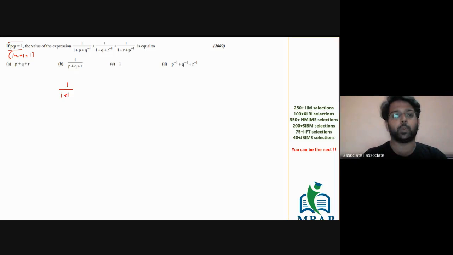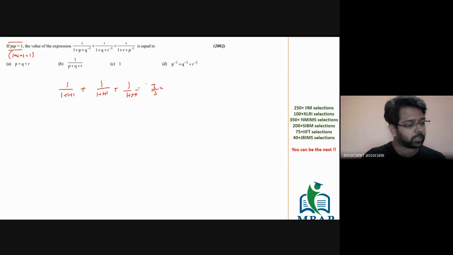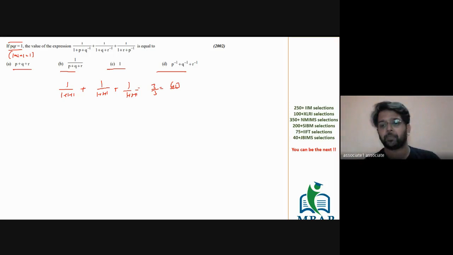Just put the values: 1 divided by 1 plus 1 plus 1, which is going to be 3 upon 3, which is equal to 1. Which option gives you 1? Come on, which option gives you 1?